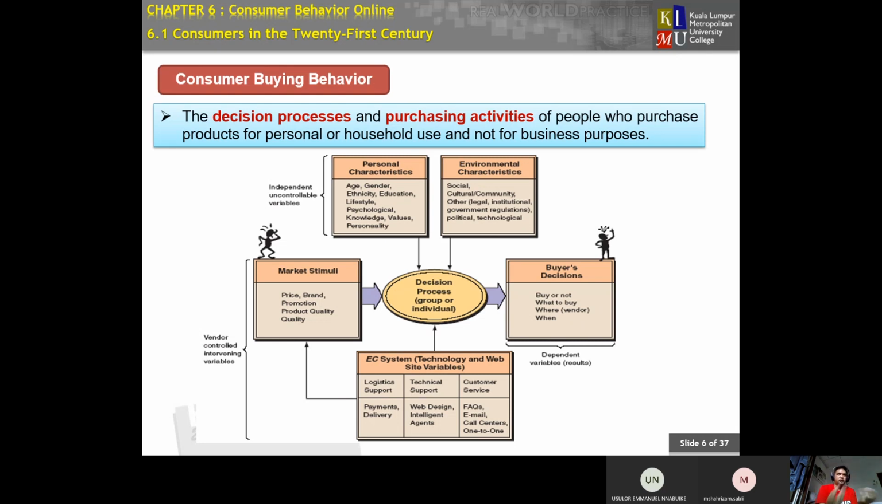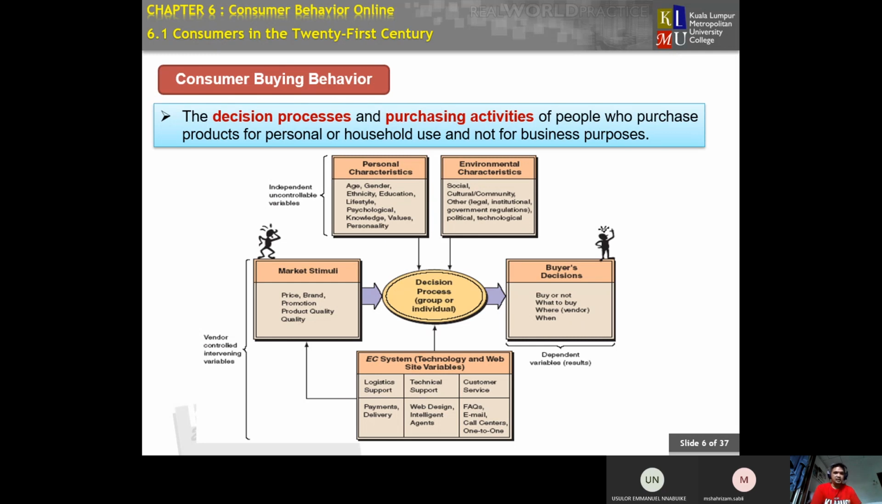What is the difference between product quality and quality? Product quality is based on the product itself, how well you develop the product. Quality means, is it good, or does it give great satisfaction to our consumer? That is regarded as quality. That is under market stimulation.